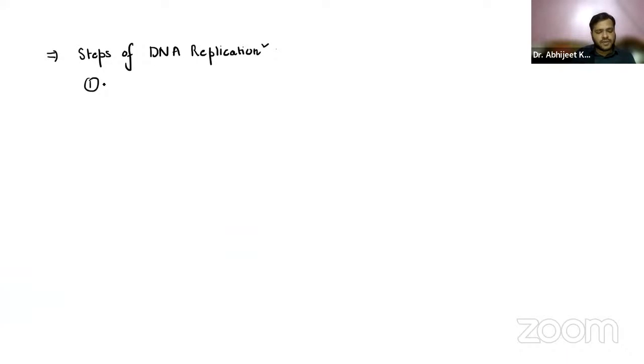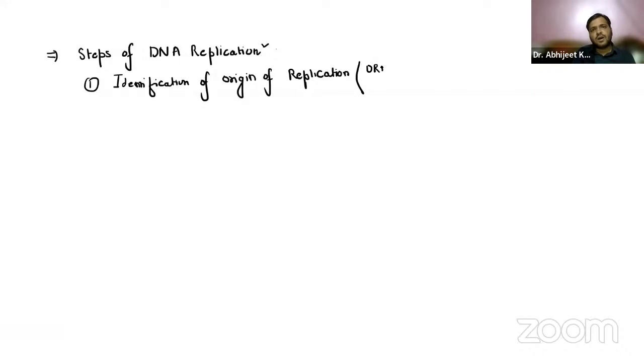Now, over here, we have 5 steps, guys. Just try to mention all of them, then we'll discuss them one by one. The first one is the identification of the origin of replication, that is called ORI. I'll be discussing each step in detail, no need to worry.